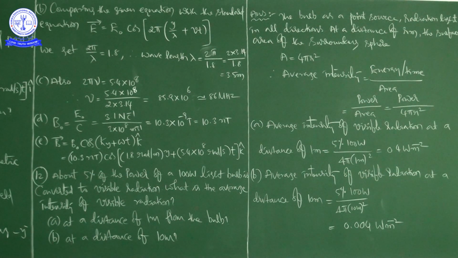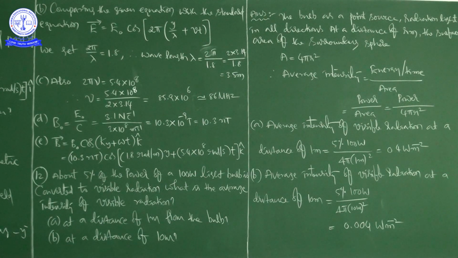When we talk about the filament bulb, that is the tungsten filament bulb, 40 watt or 60 watt or 100 watt, right? If you keep your hand near the bulb, you feel more hot, and you can say that the intensity is high. Similarly, if you move your hand away from the bulb, you experience less heat, so you can say that the intensity of the bulb decreases as the distance increases. Am I right? That is what we experience in general life.